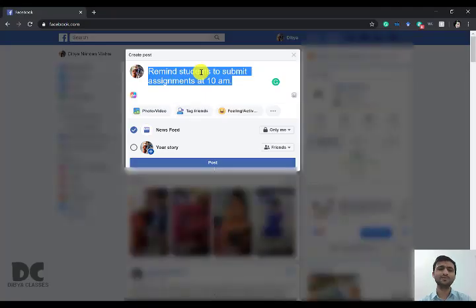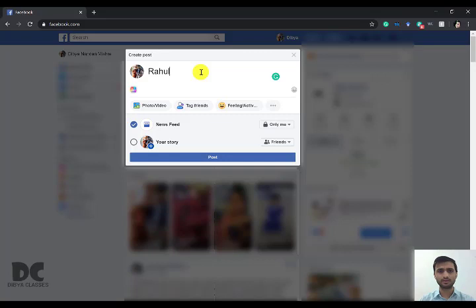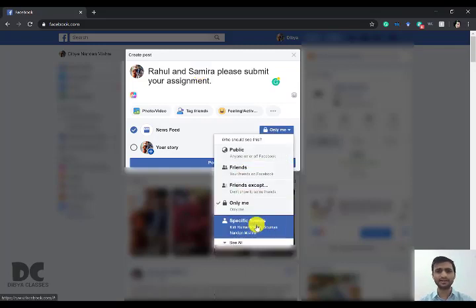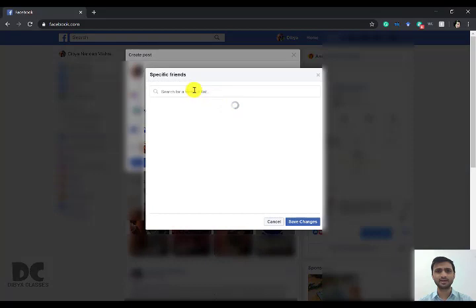And now if I want to post something to specific persons, for example, Rahul and Samira, please submit your assignment. Will I post this in public? No, because I just want to tell Rahul and Samira. So what will I do? I will select specific friends. When I click, it will ask me to search the friends.